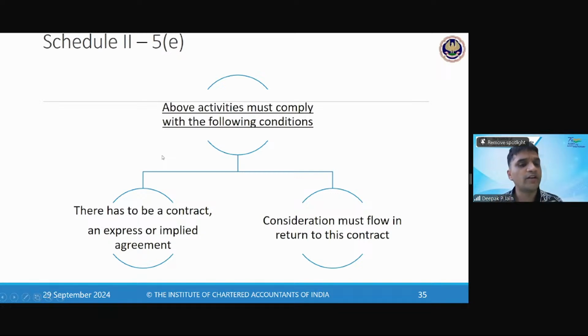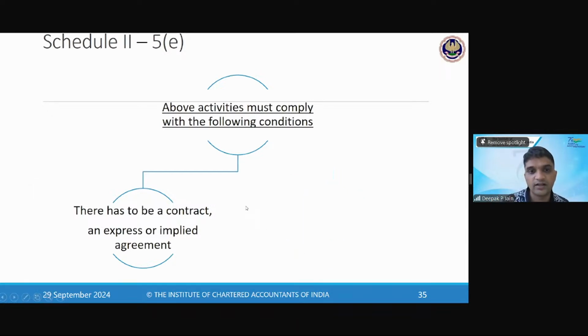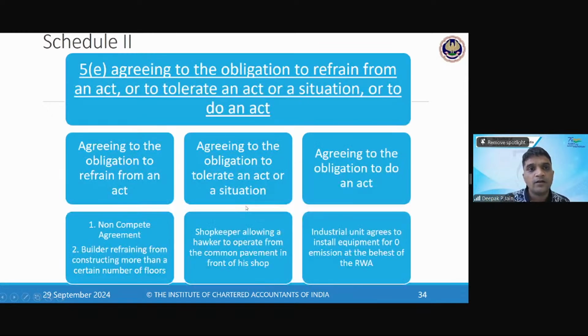So here in point 5E, there is a concept of refrain and tolerance, but it doesn't say not in the course or furtherance of business, right? It says obligation to refrain from an act or to tolerate an act or a situation or to do an act. So this will be somewhere linked to business, not directly with the business, but linked to the business itself.